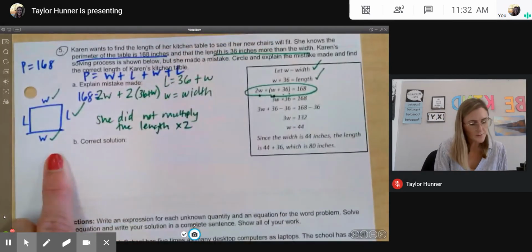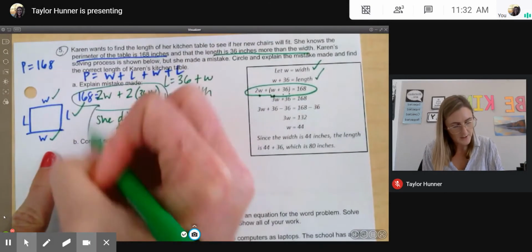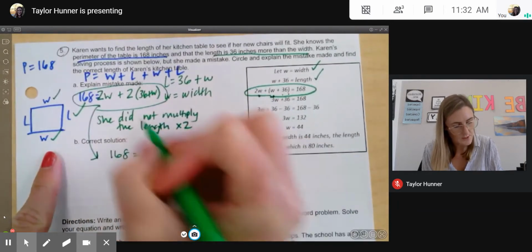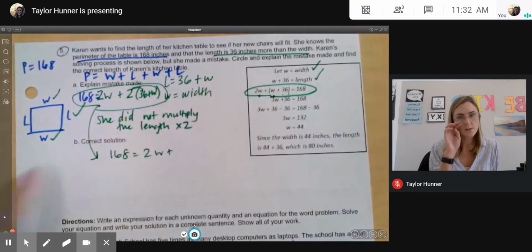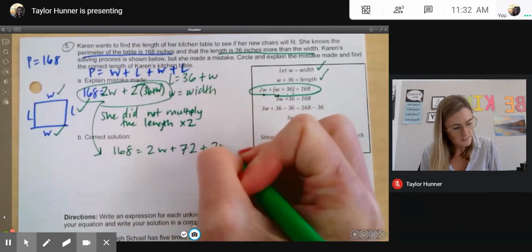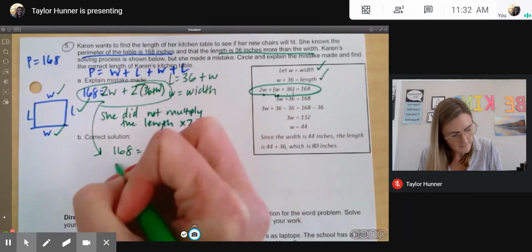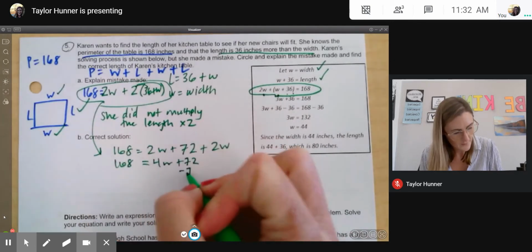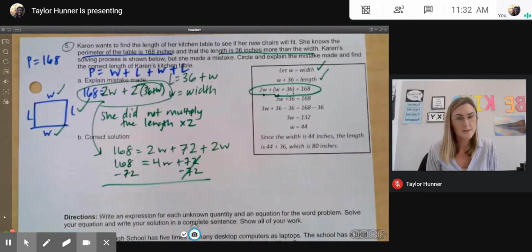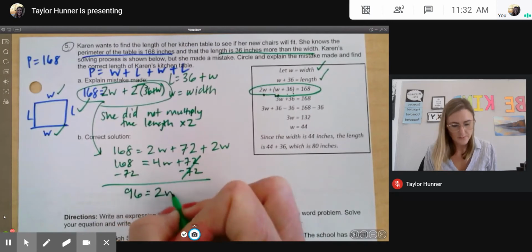So the correct solution is, well, I have my equation right here. I'm going to go ahead and just solve it. 168 equals 2W plus, when I distribute this to 36, 2 times 30 is 60, and 6 times 2 is 12, so this will be 72 plus 2W. I have 4W plus 72 simplified on this side equals 168. When I subtract 72, well, if I were to subtract 70, I know it would be 98. So I know this is 96 equals 2W.